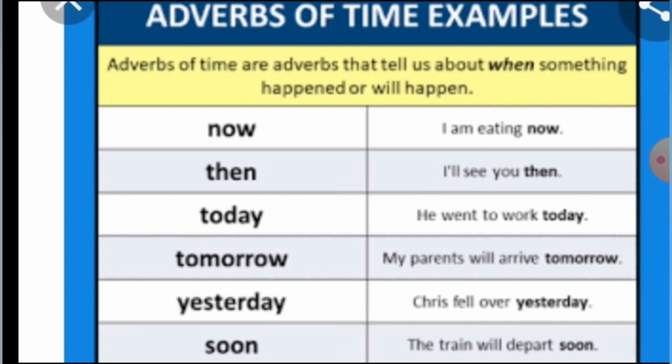Adverbs of time are adverbs that tell us about when something happened or will happen. So see here, students, when means it tells about the time. Now see these adverbs: now, then, today, tomorrow, yesterday, soon. With these words, we can see the example now.